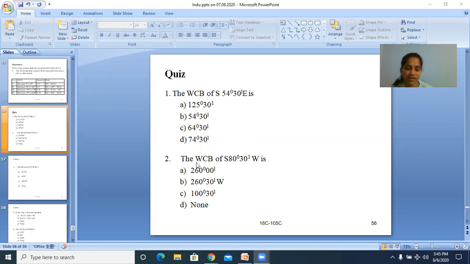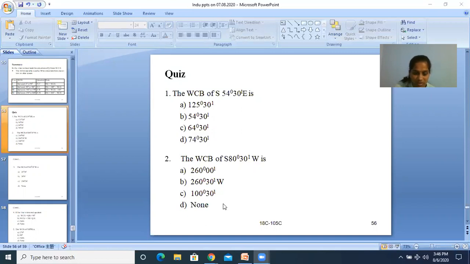Then the second one, what is the WCB of south 80 degrees 30 minutes west? Southwest is the third quadrant. In the third quadrant, what is the rule? WCB is equal to 180 plus QB. QB is 80 degrees 30 minutes, so that is 260 degrees 30 minutes.